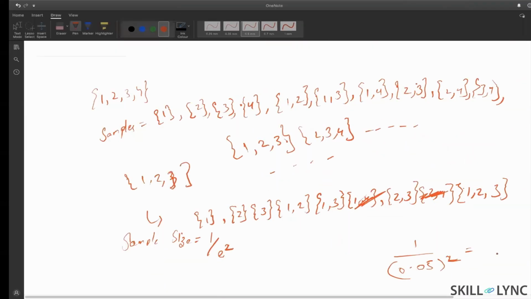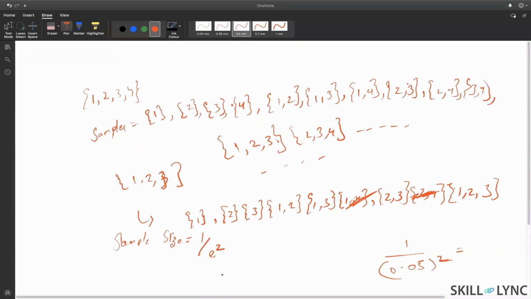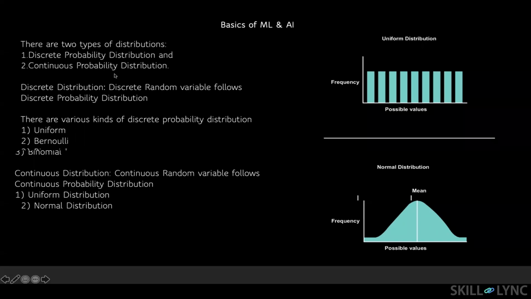Let us calculate. With 5%, this is 5 by 100 whole square. So this will be 100 square by 5 square, which will be 10,000 by 25, which will be 400, no? Right? Making sense? So that's simple, no?